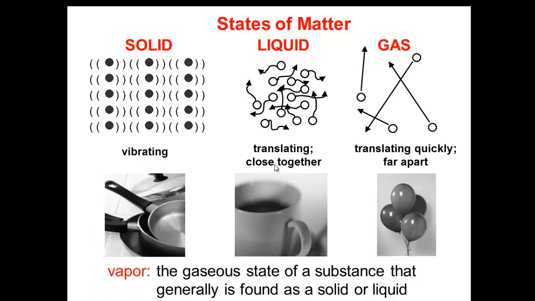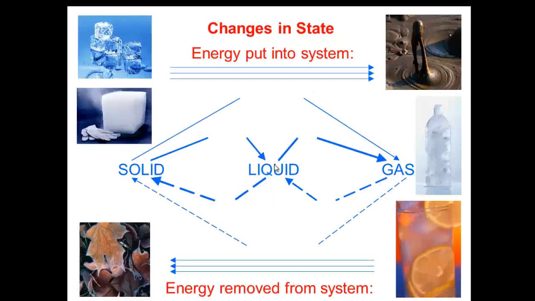There's a difference between gas and vapor, because sometimes we mix up those two concepts. Gas refers to a substance that is naturally in the gaseous state at room temperature, such as hydrogen gas, while vapor refers to the gaseous state of a substance that is solid or liquid at room temperature, such as steam or water vapor.